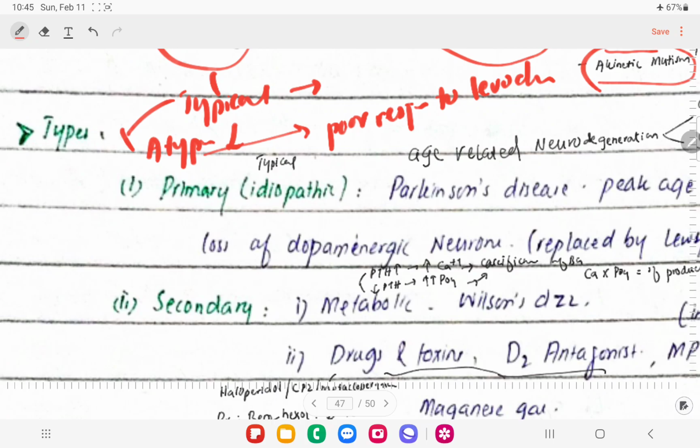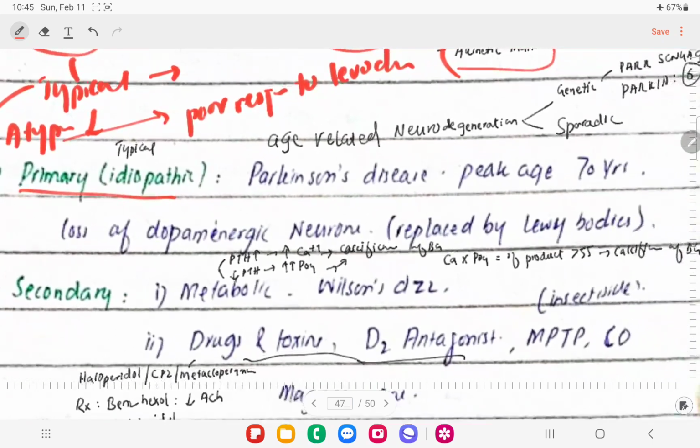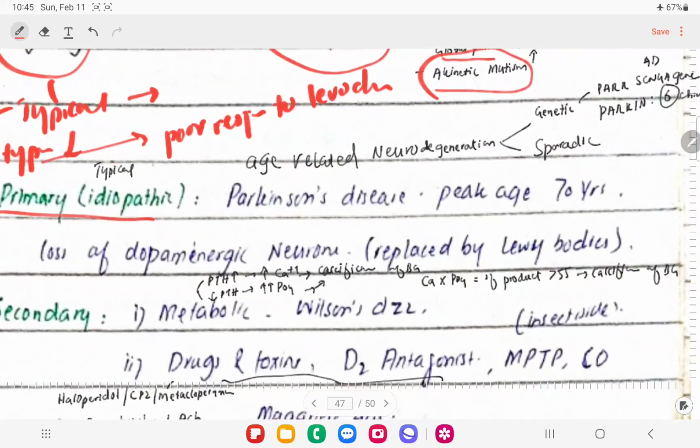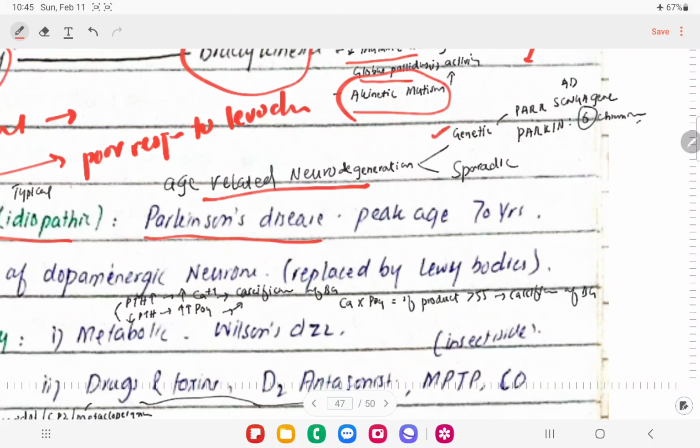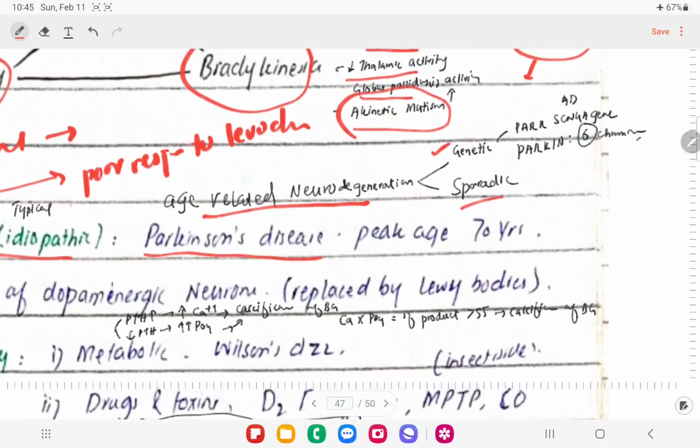So typical is also called primary or idiopathic, right? In the typical, primary type, we're going to call it Parkinson disease. There will be age-related neurodegeneration, right? It can happen because of genetics, it can happen because of a sporadic cause.